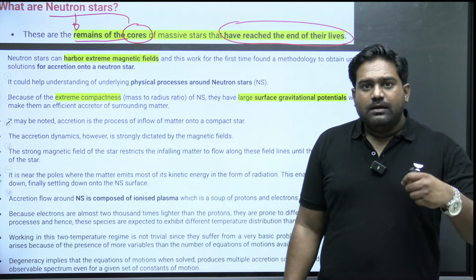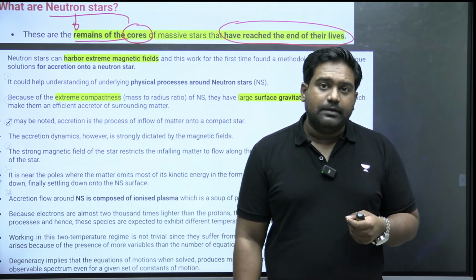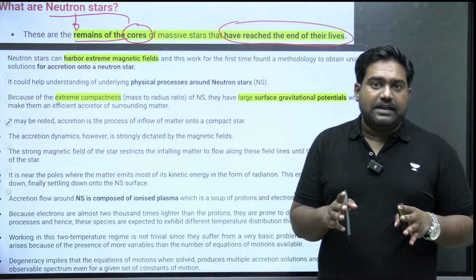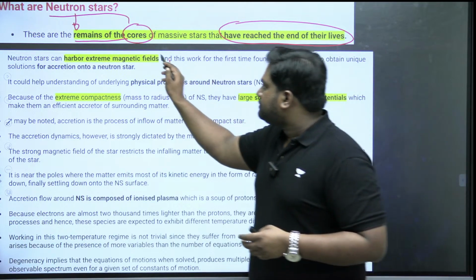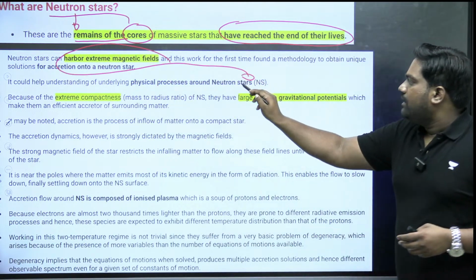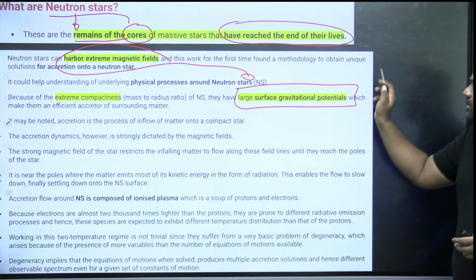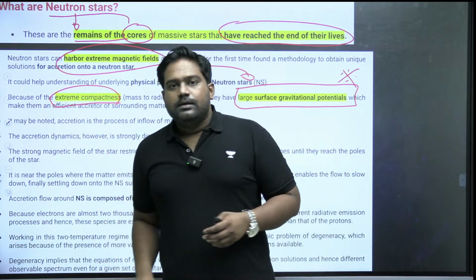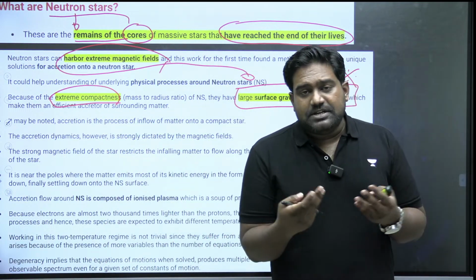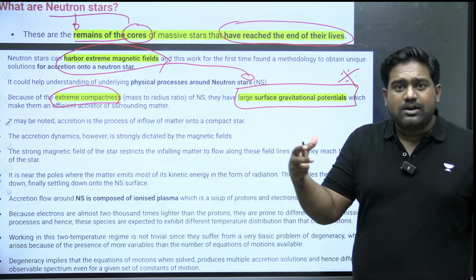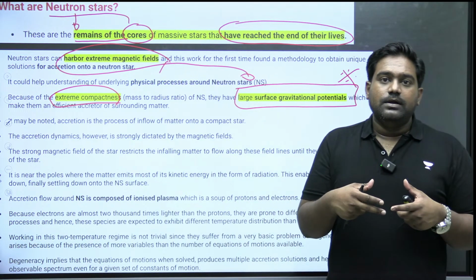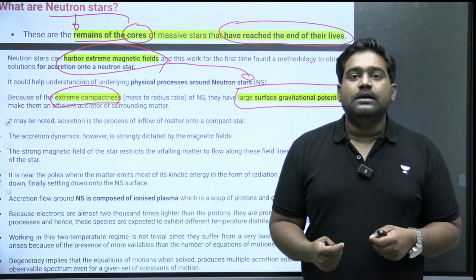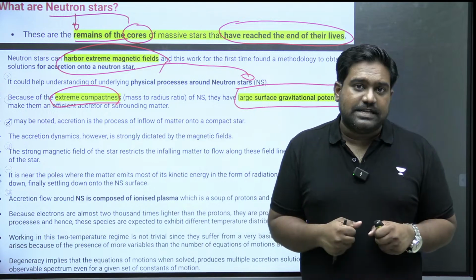When stars are at the last stage of their life cycle, the core of the star which remains will have tremendous magnetic field because it keeps compressing and creating large gravitational ripples. Around a neutron star, all the material, the ionized plasma present around it, is getting compacted towards the core. There is tremendous magnetic field and gravitational force present here, and neutron stars emit radiation as well.